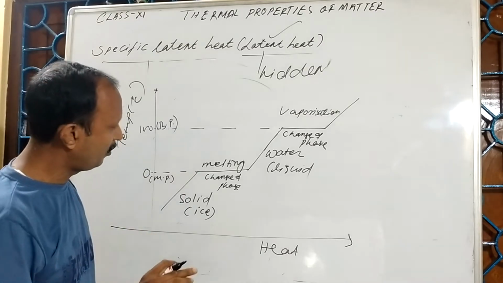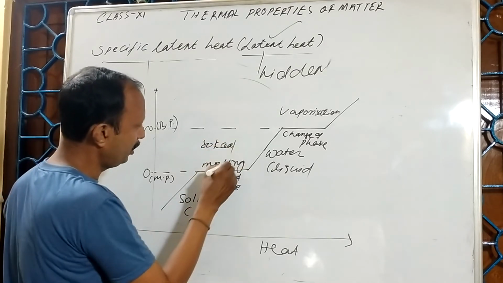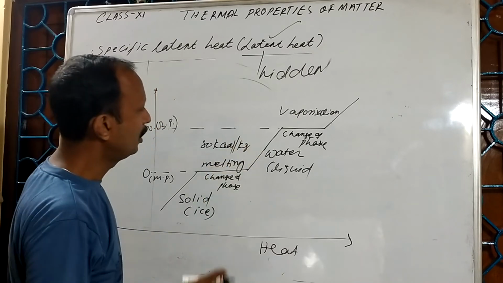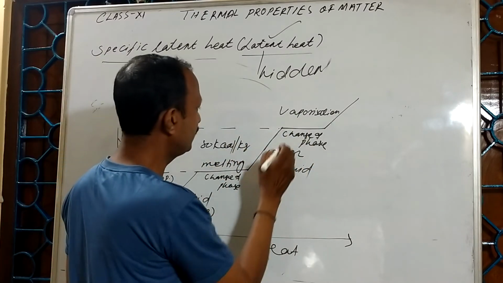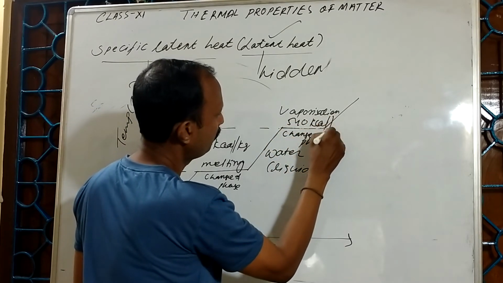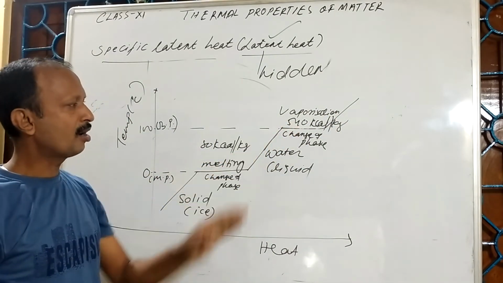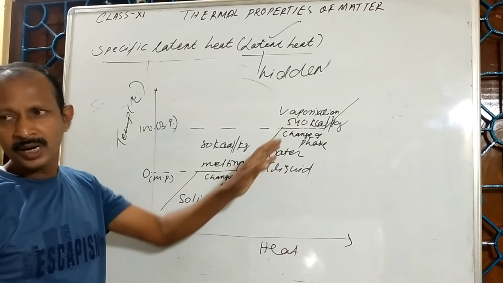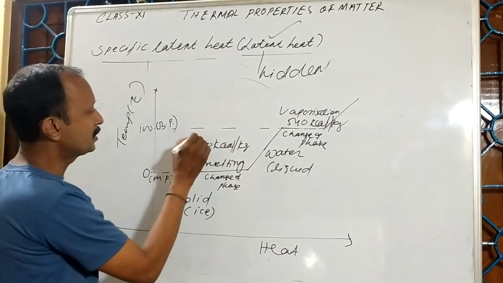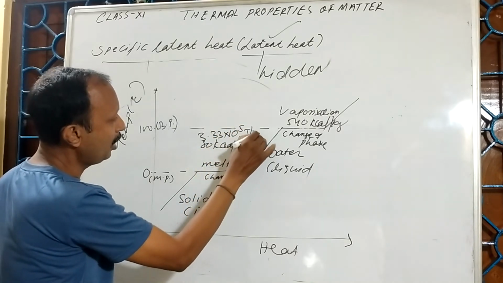So latent heat of ice is, I can say, 80 kilocalories per kg. Here latent heat of vaporization is 540 kilocalories per kg, or you can write 80 calorie per gram or 540 calorie per gram. If I express in joule per kg, then this is 3.33 into 10 to the power 5 joule per kg.